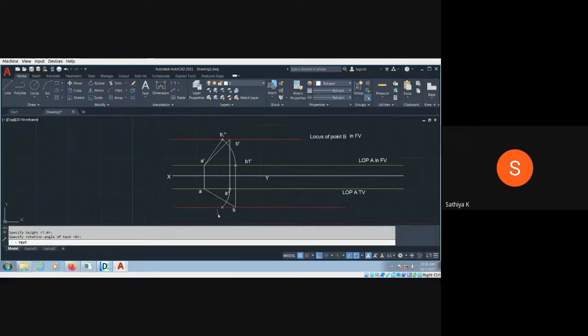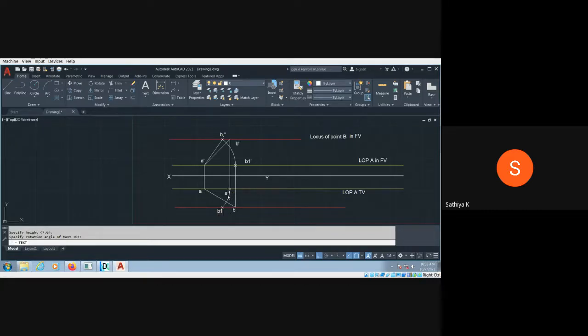So you can click it here. This is also B. This is also B1 double dash. This is the B2 point, and B1. That's all.